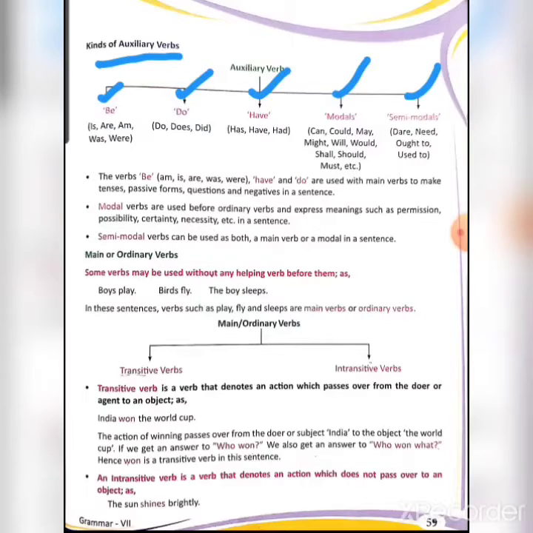Now, what are main or ordinary verbs? Some verbs may be used without any helping verb before them, like boys play. So, they do not have any helping verb. Birds fly, the boy sleeps. They don't have any helping verb with them. Therefore the verbs play, fly, sleeps are the main or ordinary verbs. Now the main and ordinary verbs are of 2 types: transitive and intransitive.